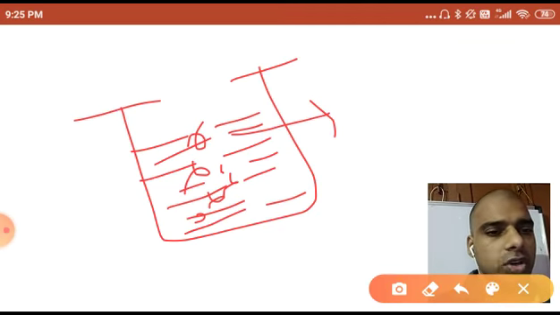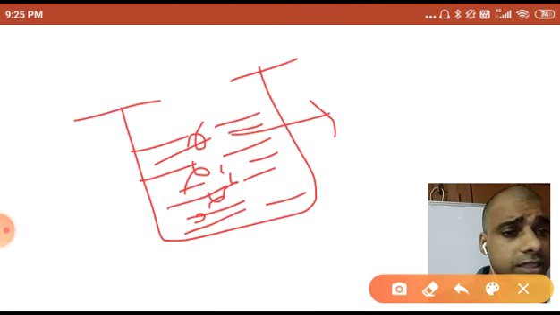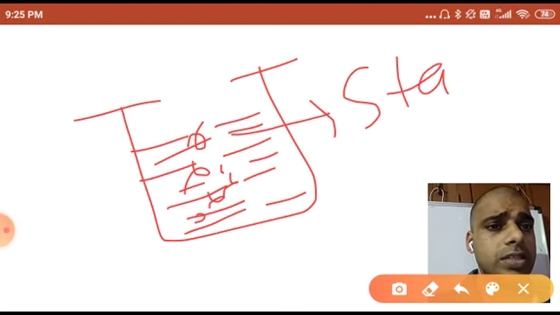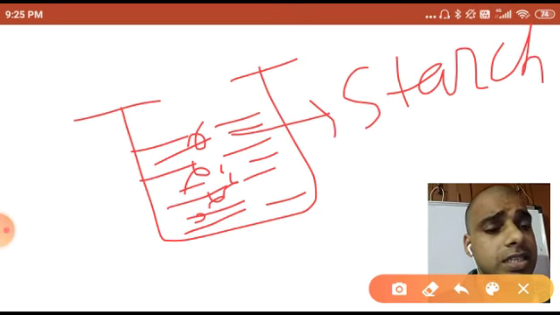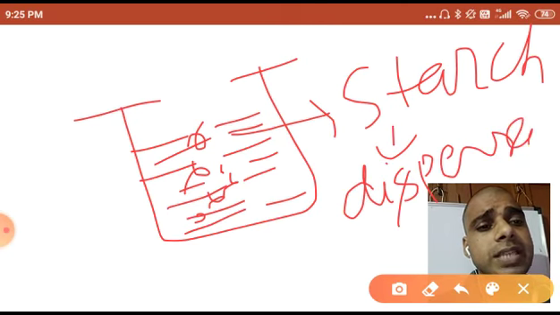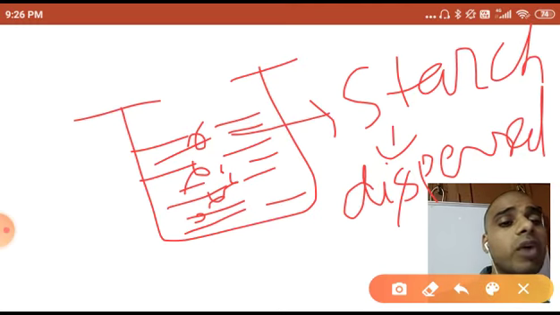Now starch is a solid, and the liquid in this case was water. So you have understood that starch was solid. So starch is the dispersed phase. Starch is dissolving in the water, and water is the dispersion medium. What is a dispersion medium?